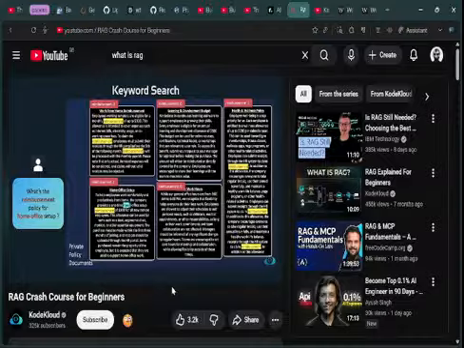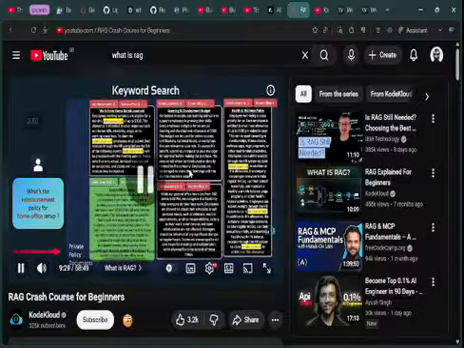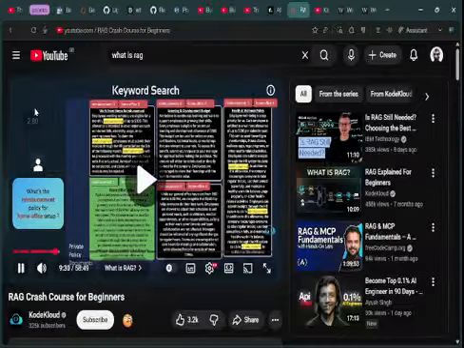It then does the same for home office, and we see that it's only present in the home office setup document. Combining these 2 counts, it's now able to identify the document that has maximum occurrences of these 2 keywords, and thus able to rightly select the document that has these keywords. And that was a super simplified explanation. Keyword search is a science in itself, and there's a lot of complex calculations that go in.